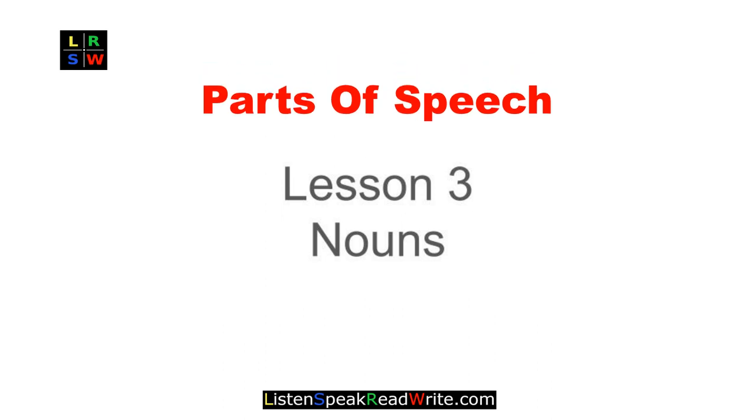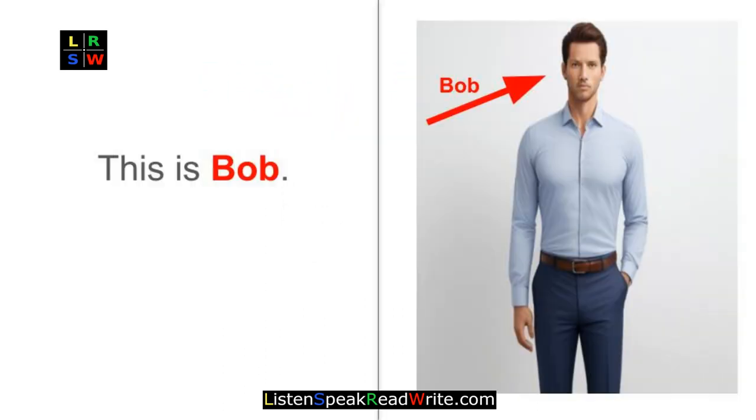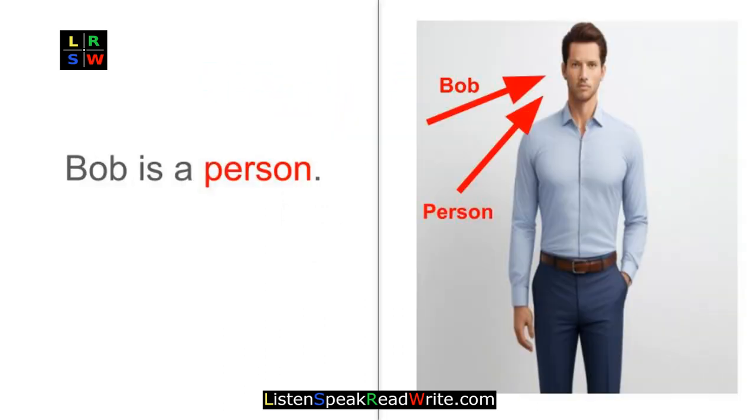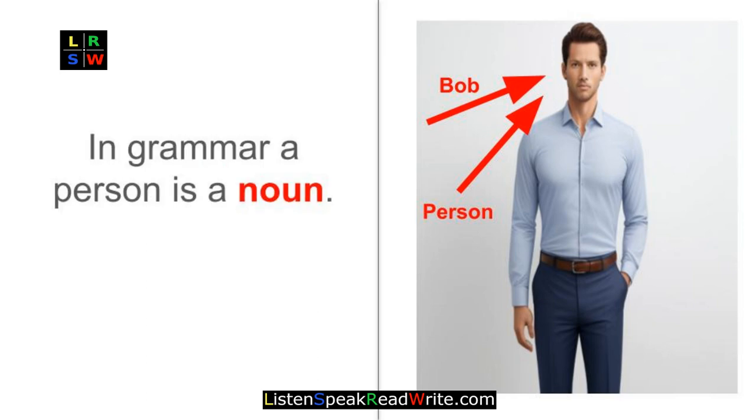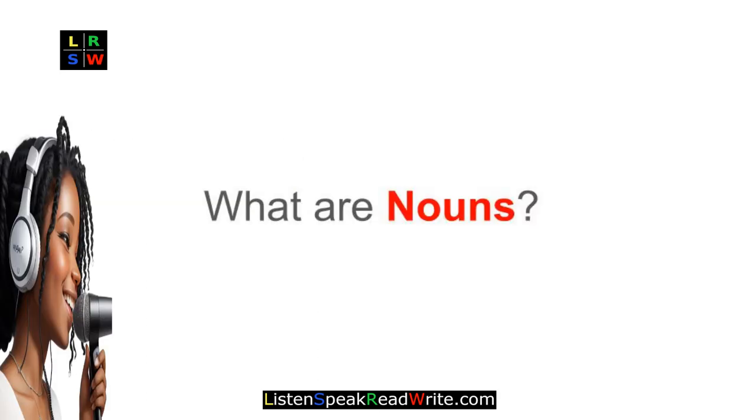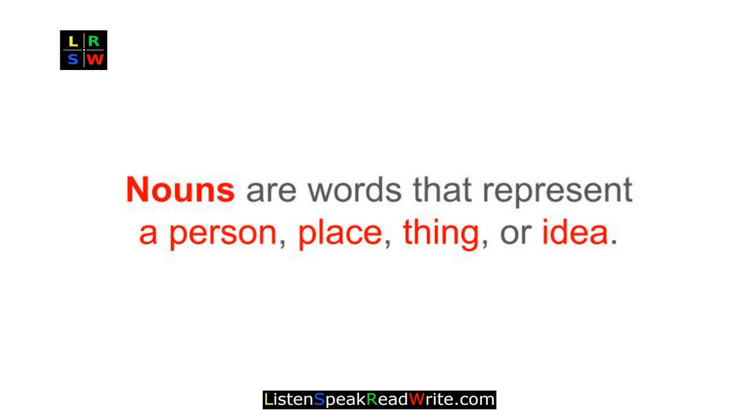Lesson 3. Nouns. This is Bob. Bob is a person. In grammar, a person is a noun. What are nouns? Nouns are words that represent a person, place, thing, or idea.